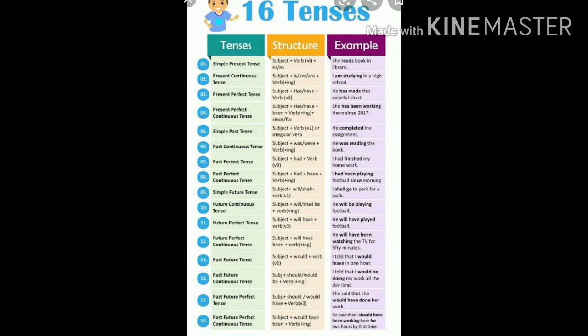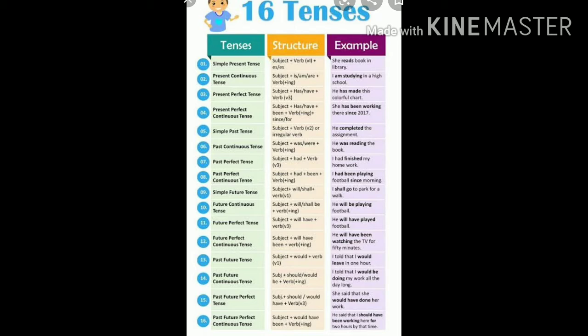Students, there are 16 tenses in the tense form. Simple present tense, present continuous tense, present perfect tense, present perfect continuous tense. Simple past tense, past continuous tense, past perfect continuous tense, past perfect tense.